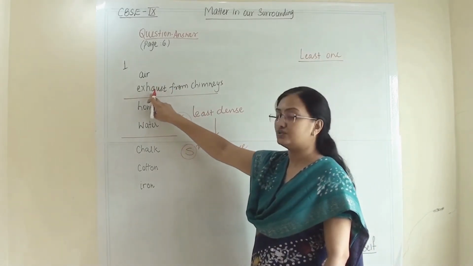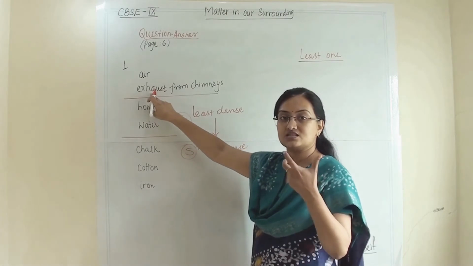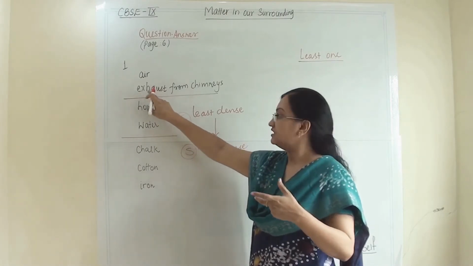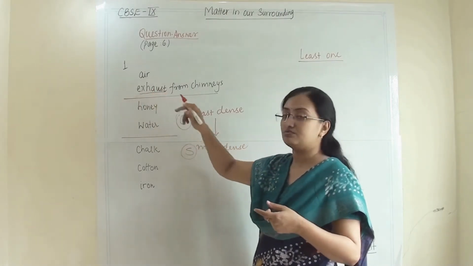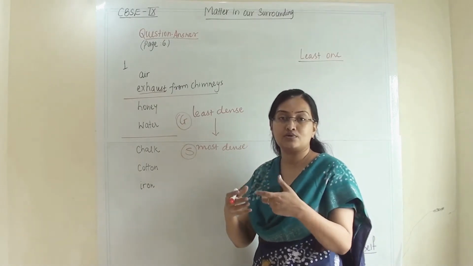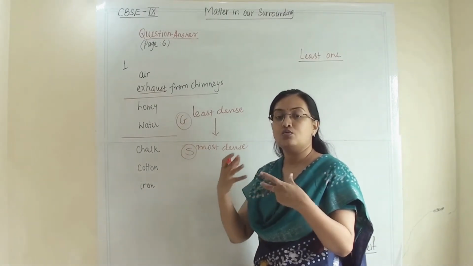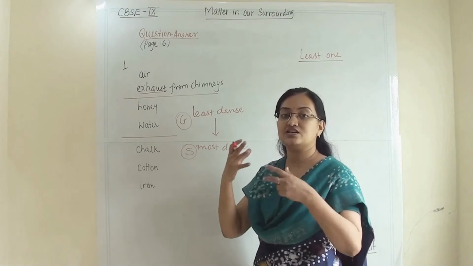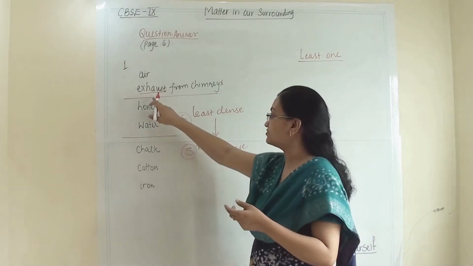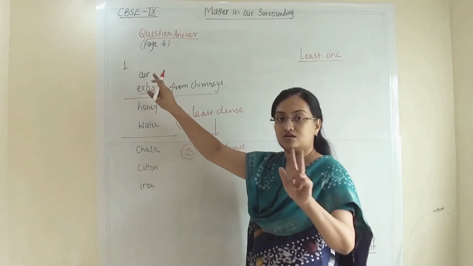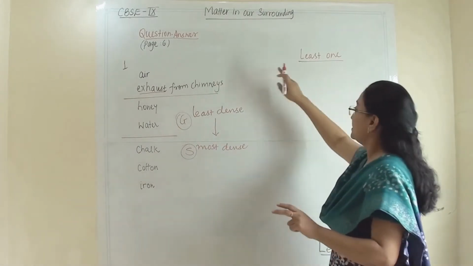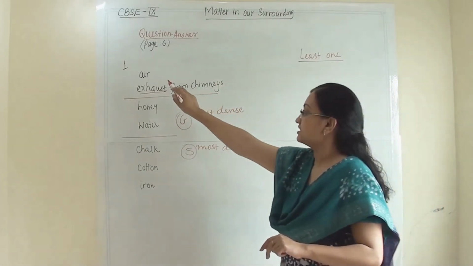Now we know that whenever the exhaust is coming from the chimney, it consists of oil droplets, water droplets, and whatever impurities are there in the kitchen air will come out of this exhaust. And air is pure air, so that is less dense compared to this.